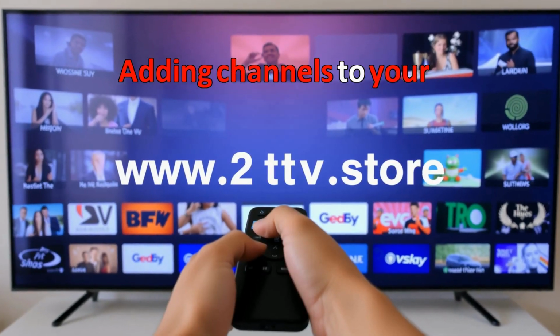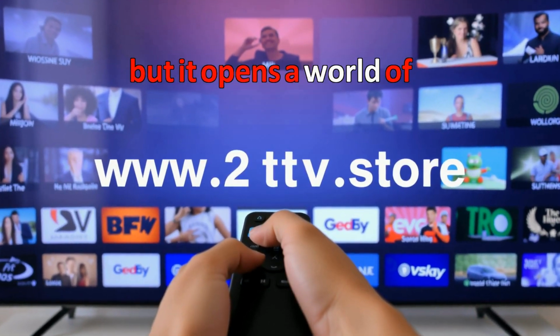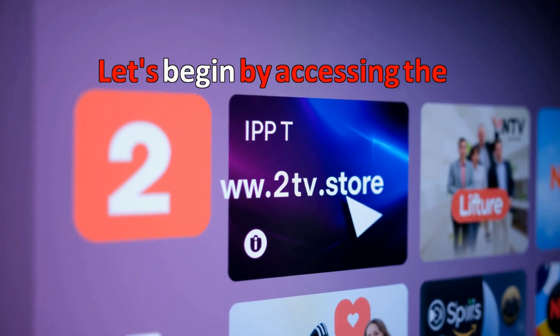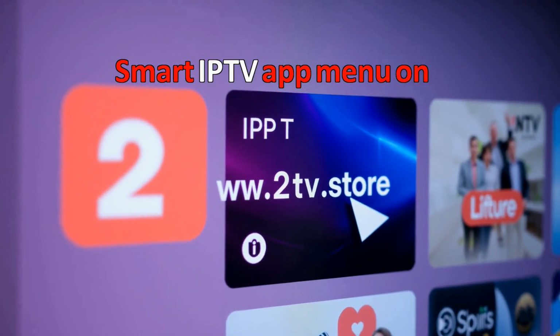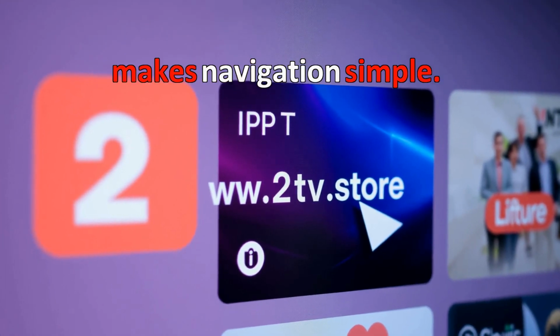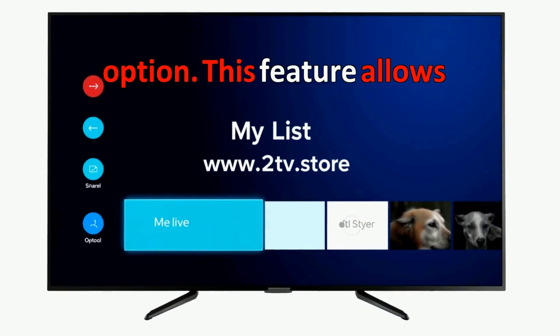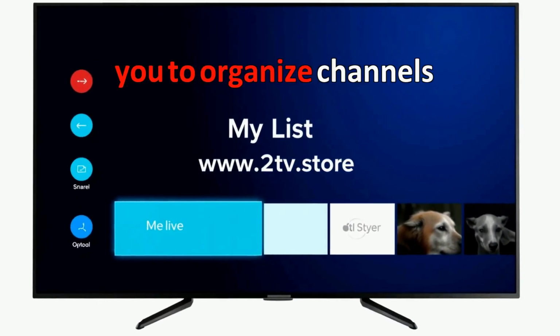Adding channels to your Smart IPTV can seem tricky, but it opens a world of entertainment. Let's begin by accessing the Smart IPTV app menu on your television, which makes navigation simple. Find and select the My List option. This feature allows you to organize channels easily.